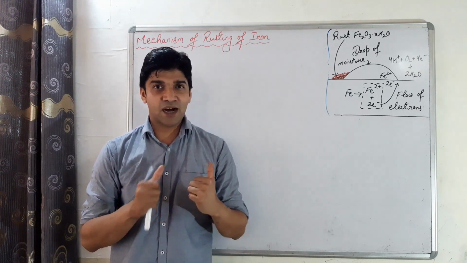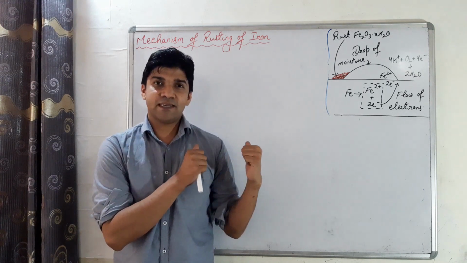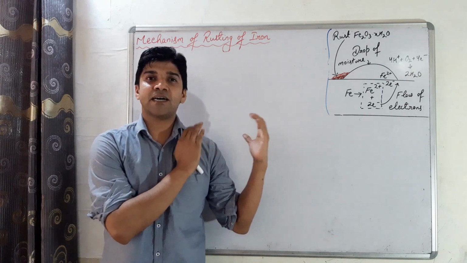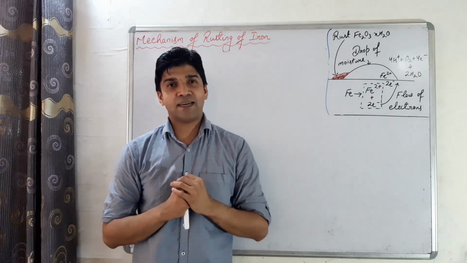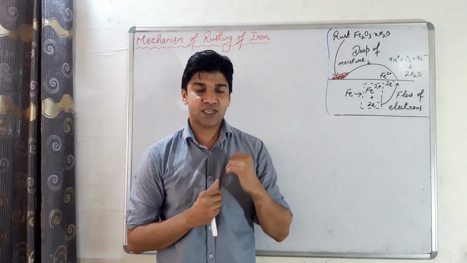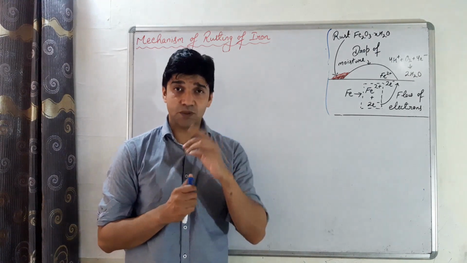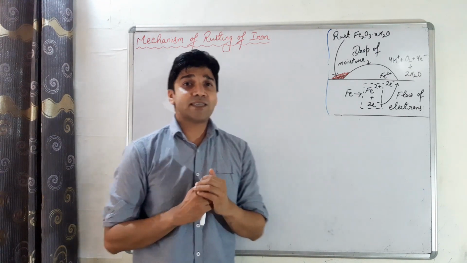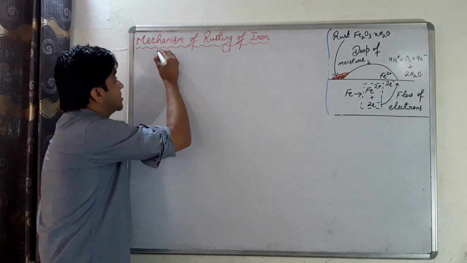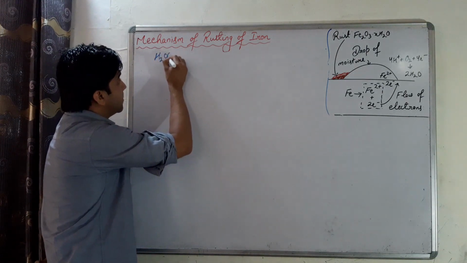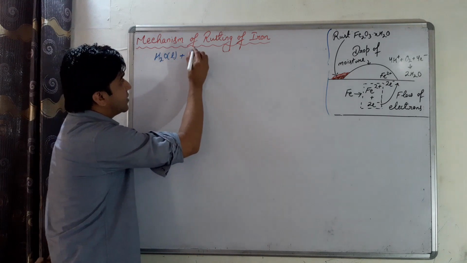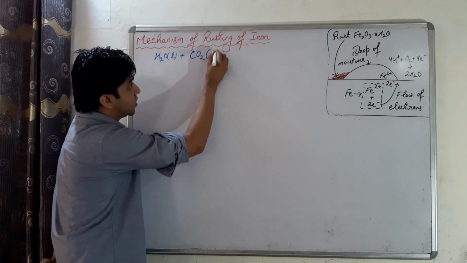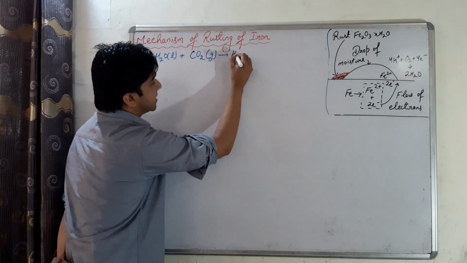So we will explain how we can write the detailed mechanism behind the rusting of iron. So let's start. The water molecules present on the surface of the iron, when they come in contact with the acidic oxides like CO2, will form acid.